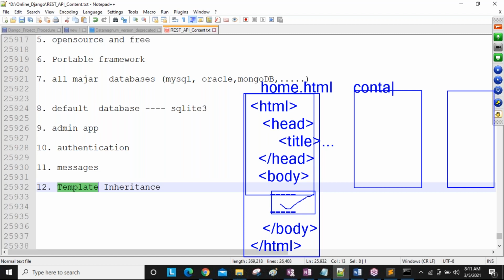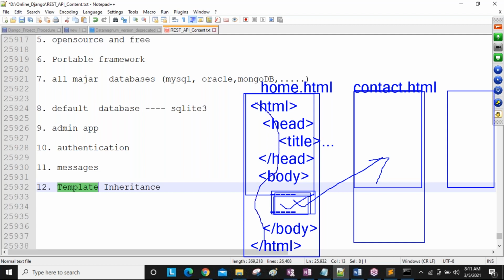Now here contact.html is there. In this page also, all these HTML tags are required: head, title, head closing, body open, body closing, HTML closing, all the open and close tags, guys. Plus, you write the additional code inside the body only. For contact you write different tags, for home a different presentation, for login a different presentation. Only the body changes, but the remaining tags are the same for all the HTML.